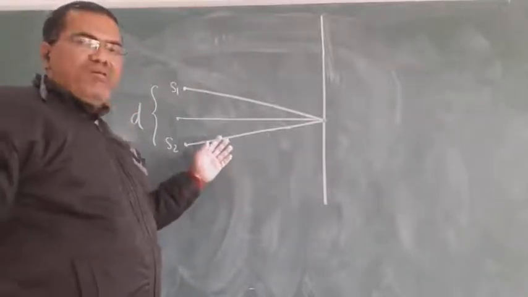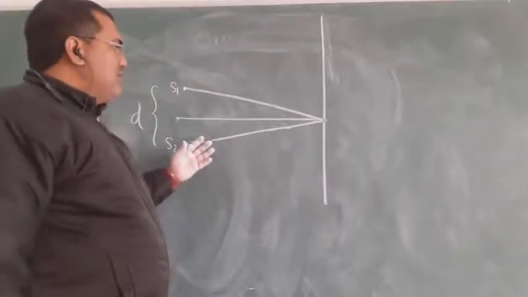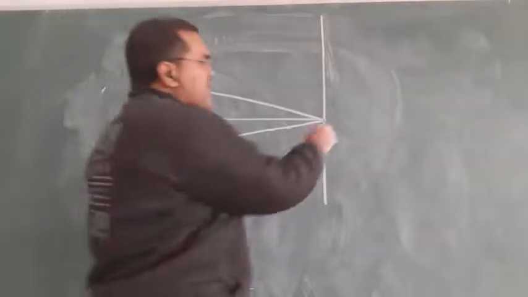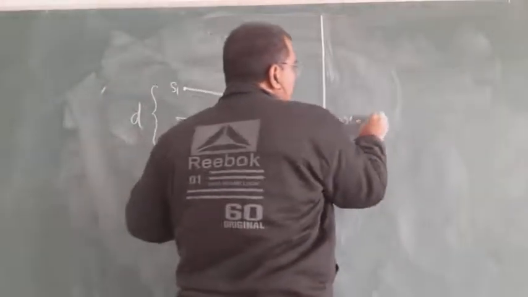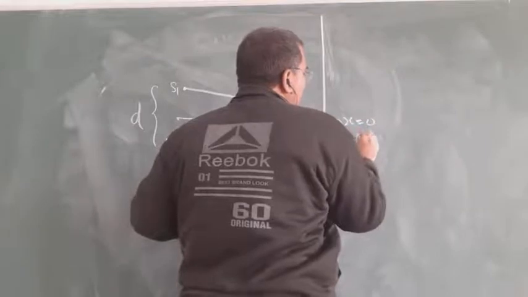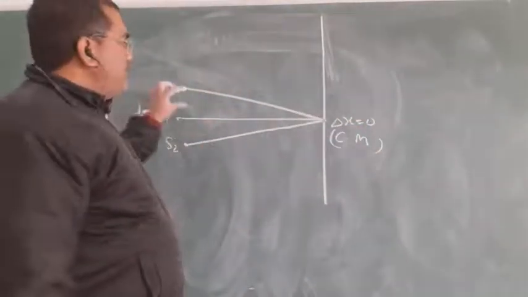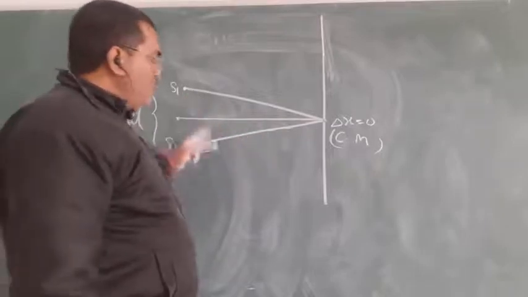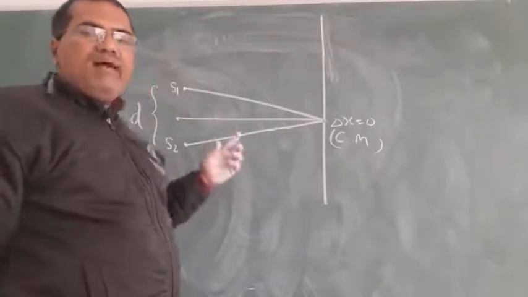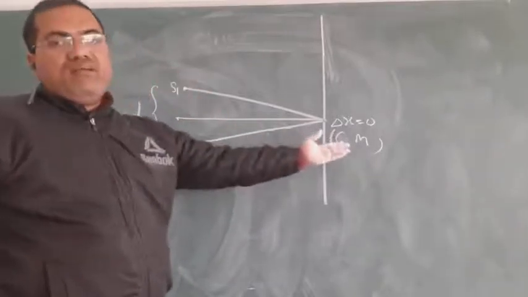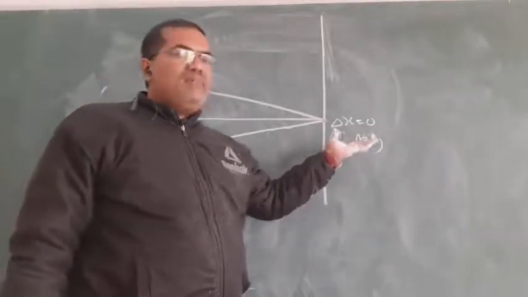This is a simple YDSE case. In this YDSE, delta x is equal to 0 here, that is, this is the central maxima, because the path lengths of the two waves are the same, that is, the path difference between the two waves is 0 here.